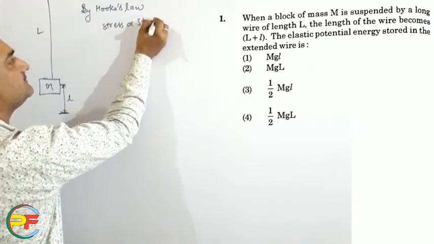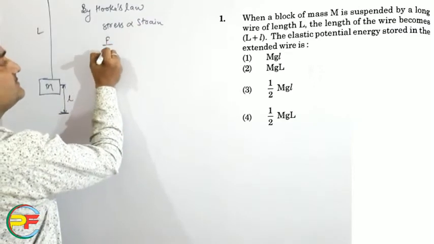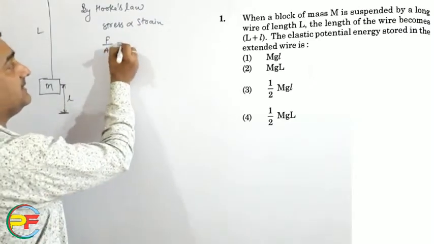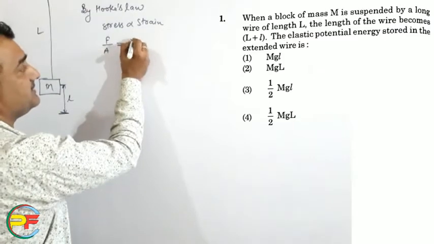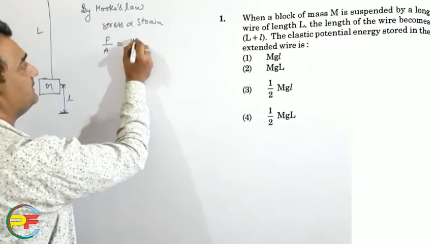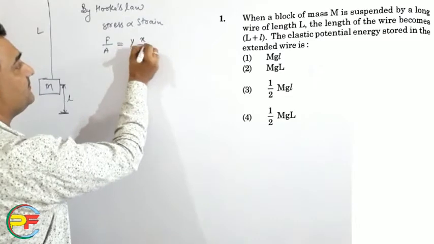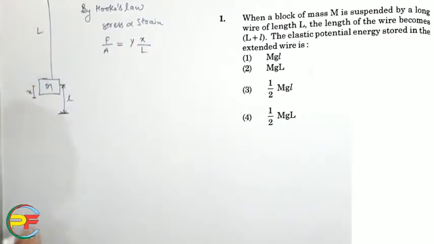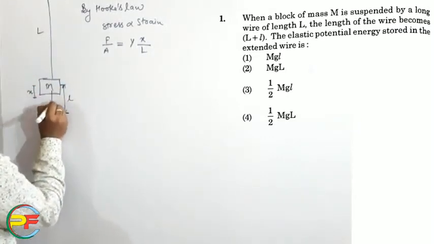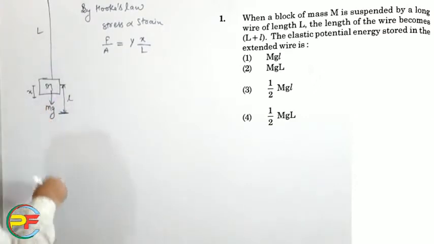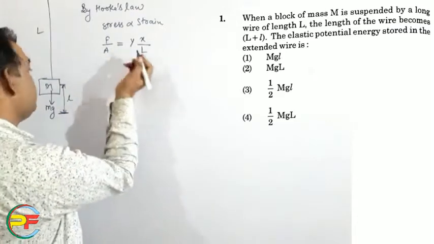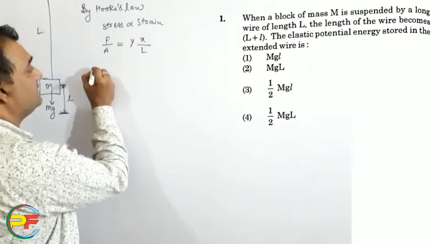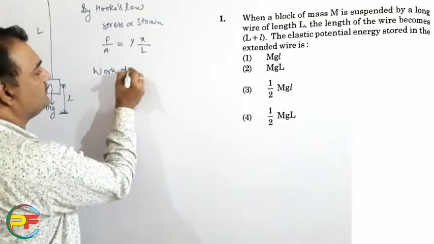We know this fact. And stress is given by force upon area, where A is the cross-section area, and there's some constant, the Young's modulus Y. And strain is x upon L, where x is any intermediate extension. Now, the force that is acting on this wire is actually the gravitational force, and that is equal to mg. So we can find out the work done. So what is work done?